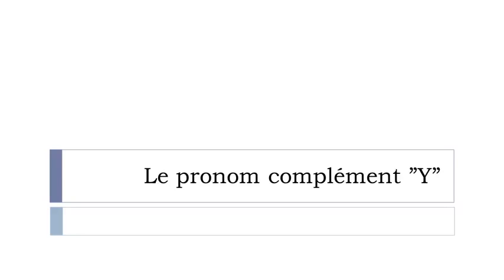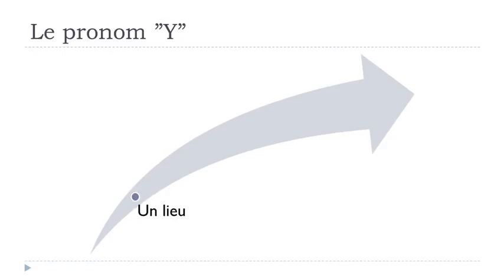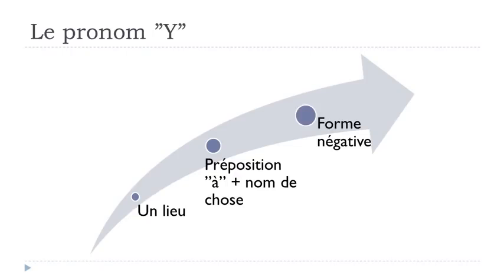So, le pronom Y, we'll see that it can replace un lieu, a place, or it can replace la préposition à and then a noun of thing, and then we'll see how to construct it when you've got a negative form. So let's see now for a place, un lieu.